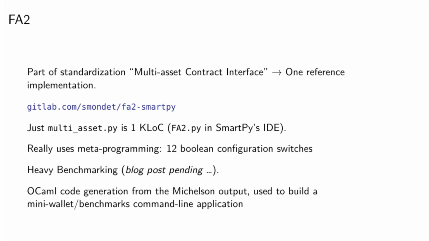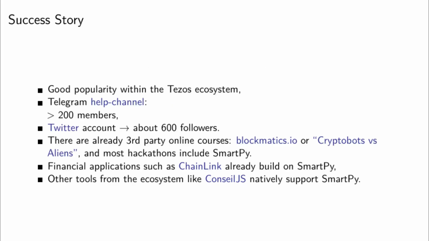By the way, not really SmartPy related, but if you like metaprogramming with big build system hacks, there's also a lot of OCaml code generation done from the Michelson output, and it's used to build a mini wallet benchmarks command line application in real OCaml this time. So of course, when the contract changes, we get type errors in the OCaml code, which is what we all live for.